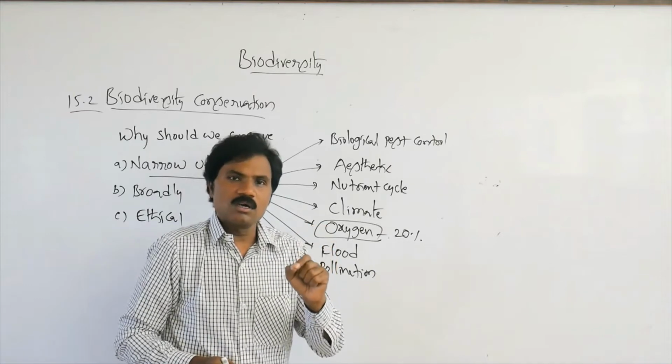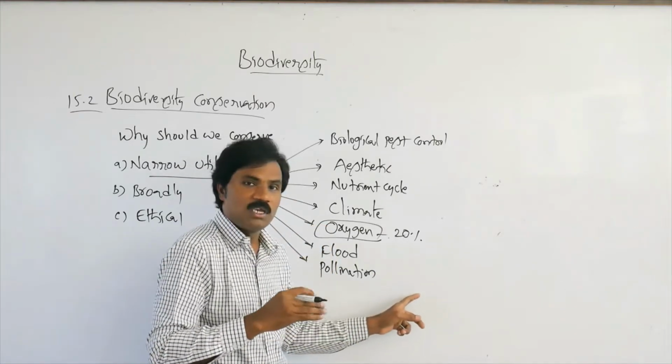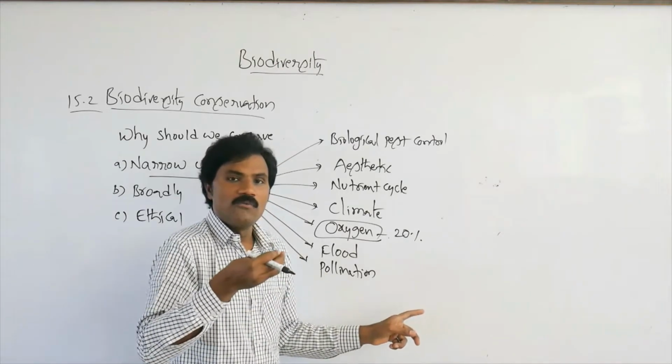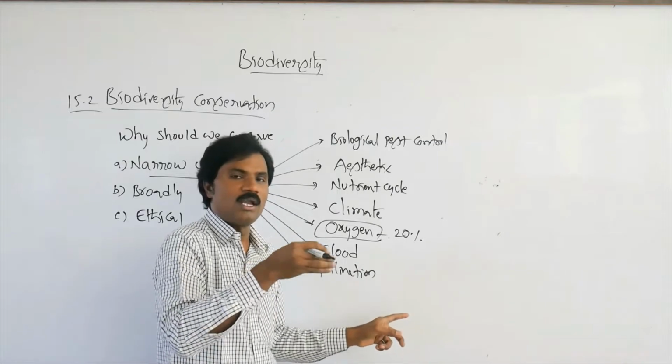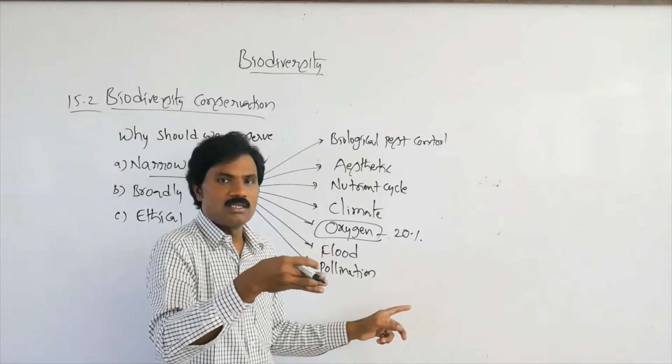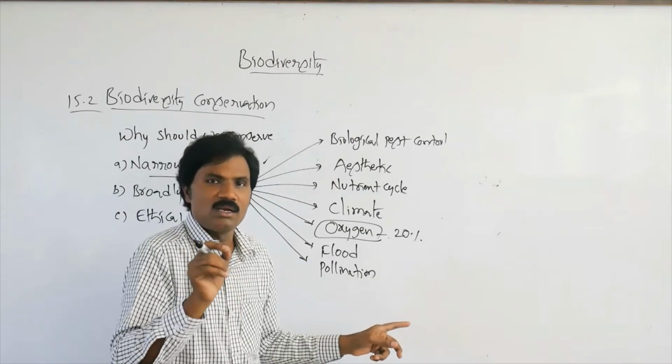What is the cost of pollination? If it is estimated, suppose human beings were to do the pollinating from plant to plant in this manner, it may be estimated at $117 billion.